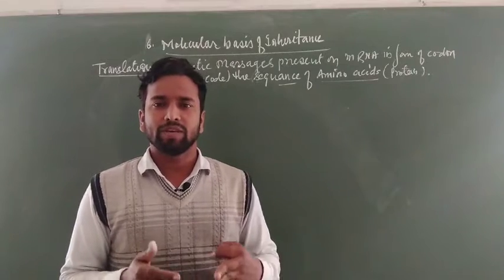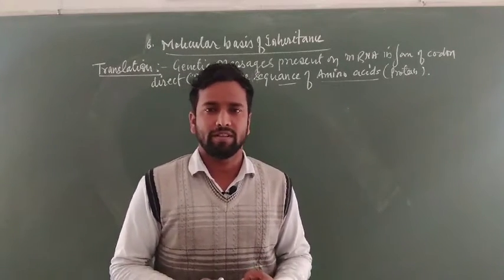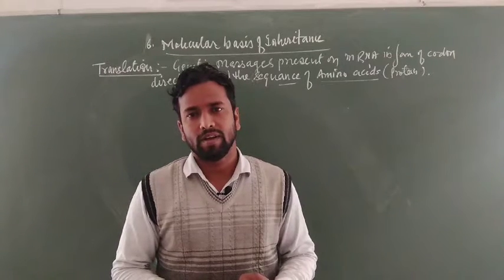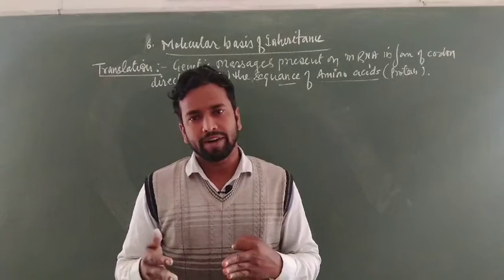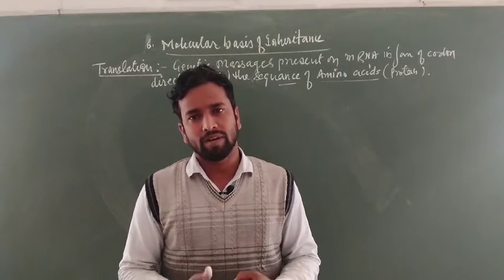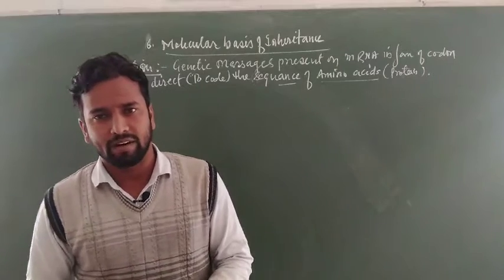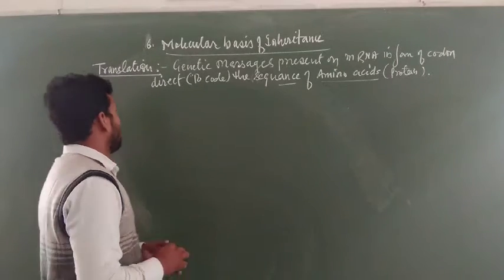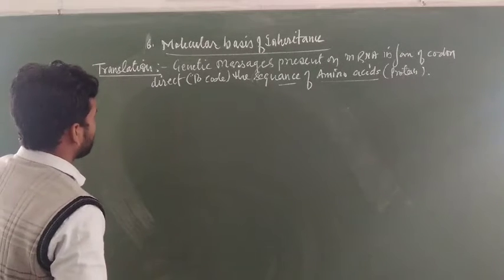You can say protein synthesis in our body is a genetically controlled phenomenon. In protein synthesis the DNA is involved, different types of tRNA are involved, and the site, that is the ribosome, is involved. So the ribosome is called the protein factory. Now I am going to start the different steps involved in the mechanism of translation.